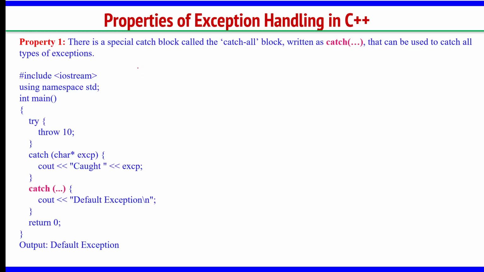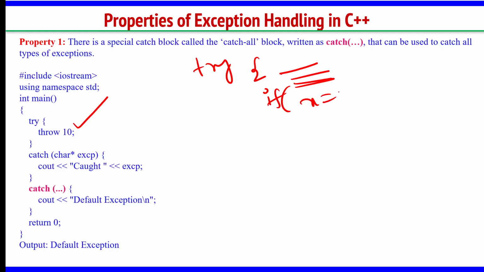Right. See, suppose you are throwing multiple exceptions, and you want to write only one catch block. Let me take an example. I wrote try here. I am writing some statements. Then I have if x is equal to 0, throw maybe 10.